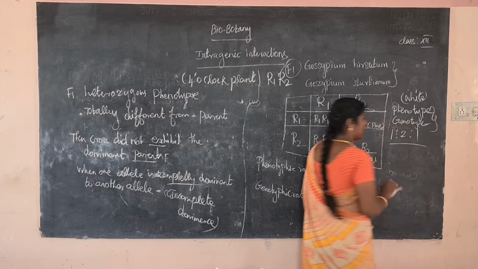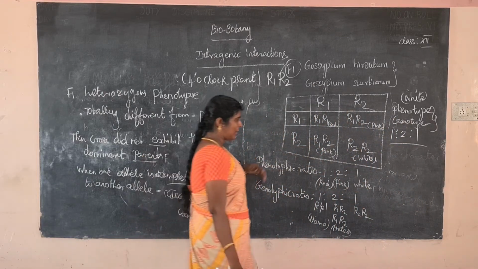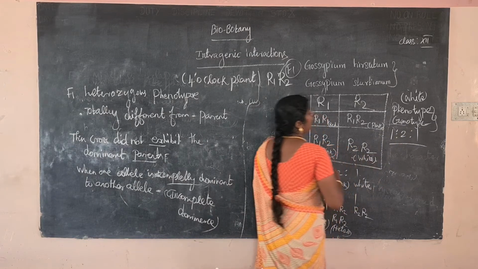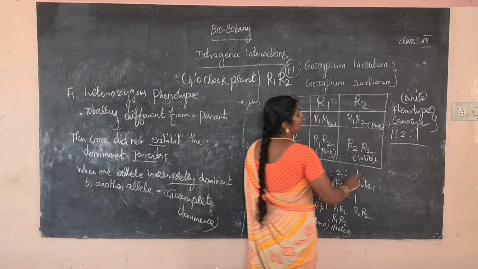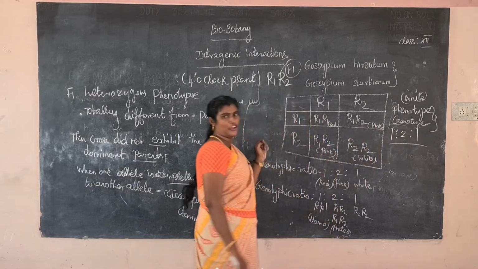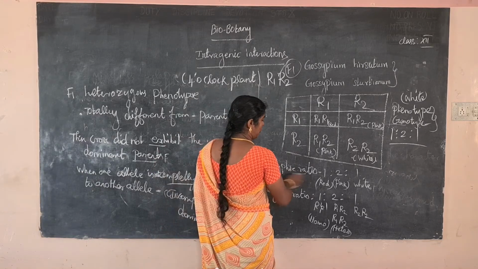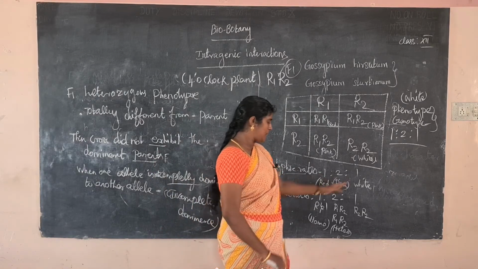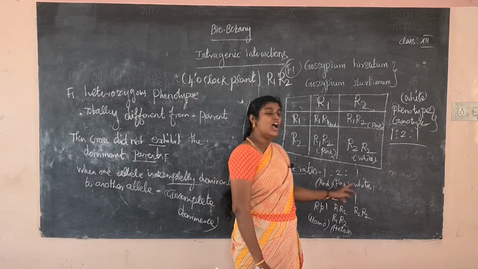Genotype is the invisible character present inside the body. So both the phenotype ratio and genotype ratio are the same: 1:2:1. In the phenotypic ratio, 1 is red color, 2 is pink color, and the other one is white color.